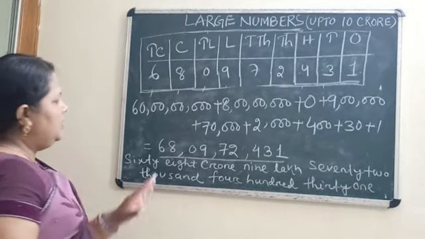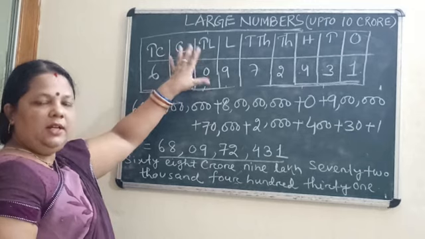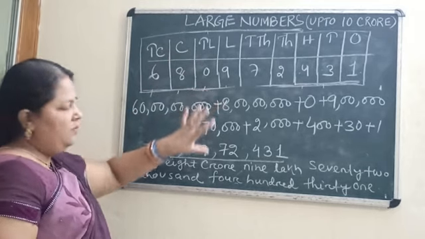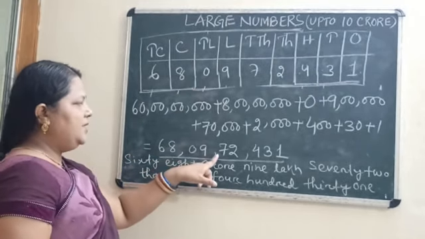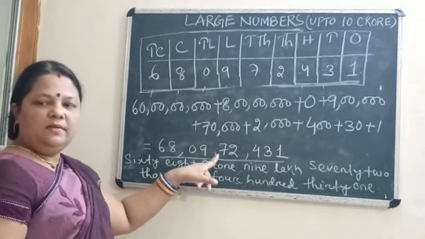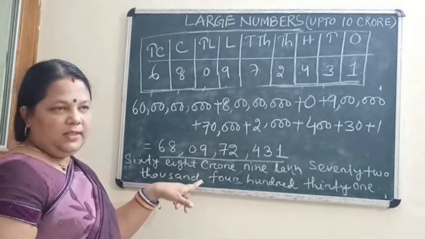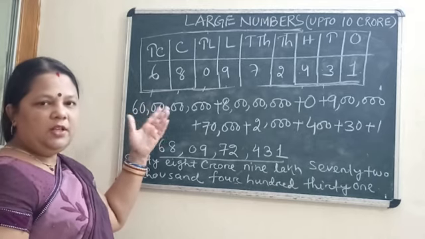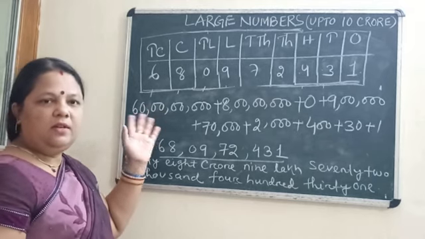Okay, so this is your place value chart. This is your expanded form, and we are writing this number in figures as well as in words. We will proceed in the next class with another place value system.